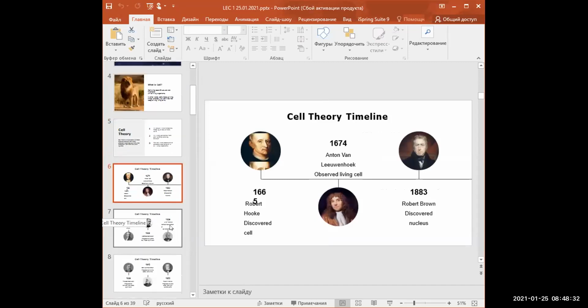In this picture, you see the cell theory timeline.